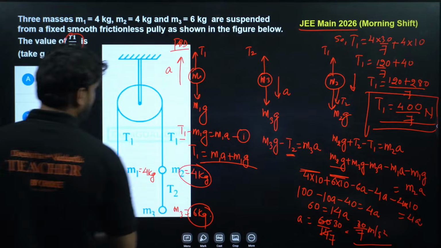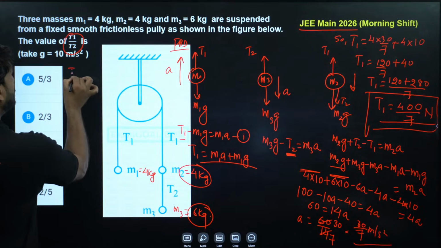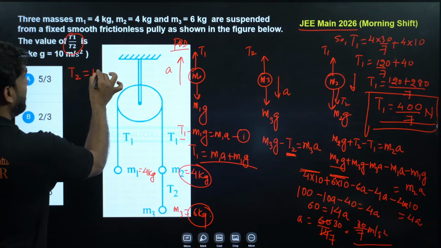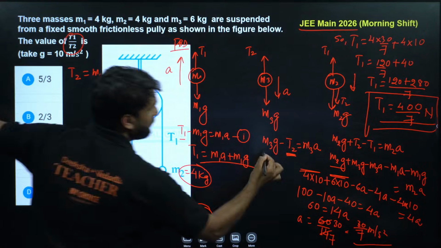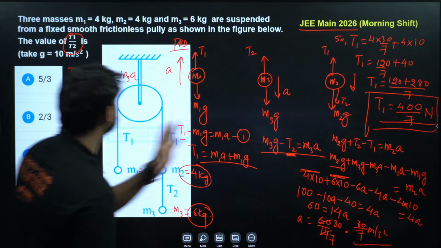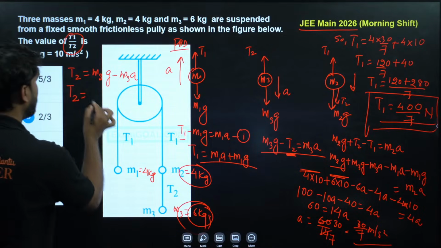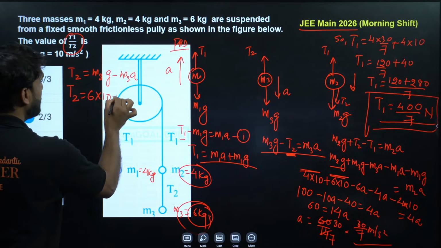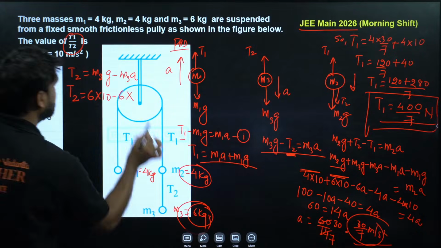Now it's time to find out T2. For T2 we can use this formula. T2 will be equal to M3G minus M3A from this equation, where we have shifted T2. M3 is 6 kilogram, so 6 into 10 minus 6 into acceleration 30 by 7.